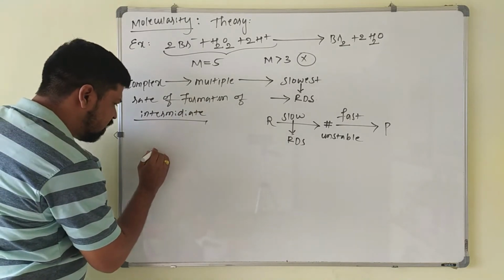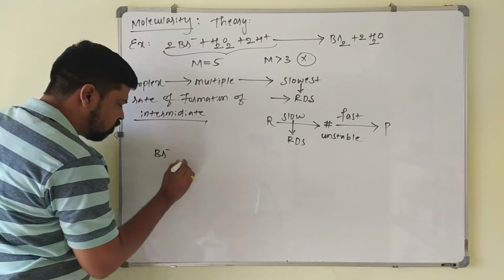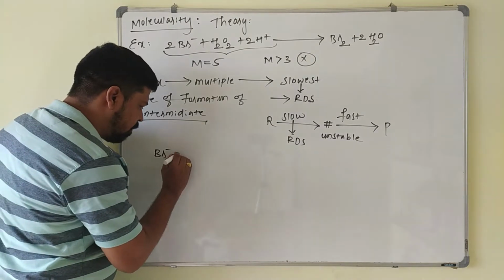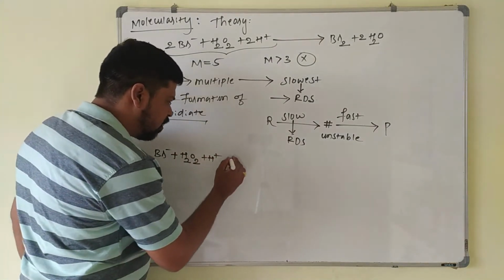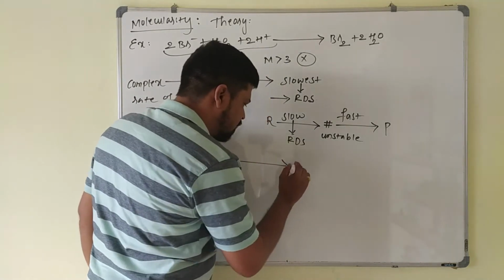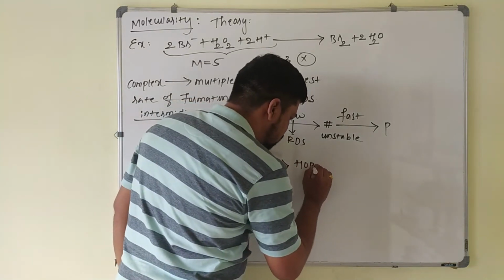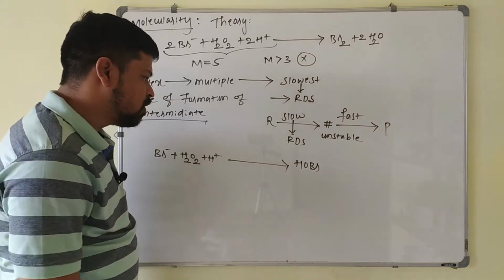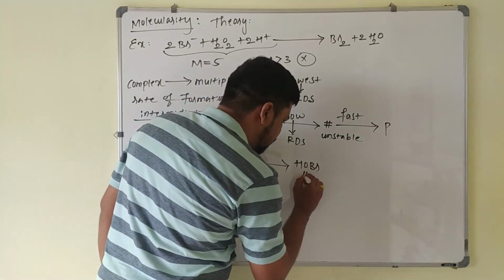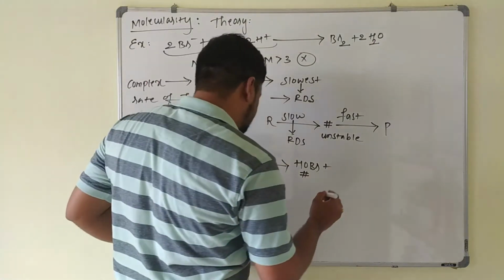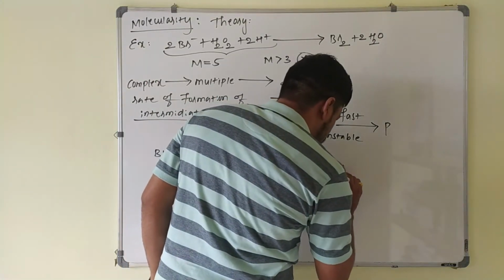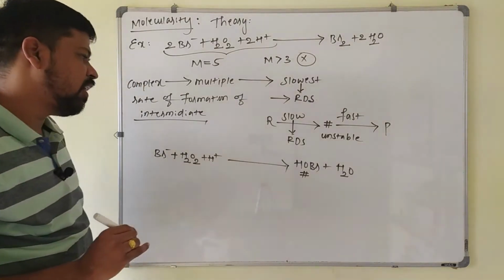First, Br minus combines with H2O2 plus one H plus ion. So there is a formation of the intermediate complex, HOBr. This is your unstable intermediate complex, plus there is a formation of H2O.